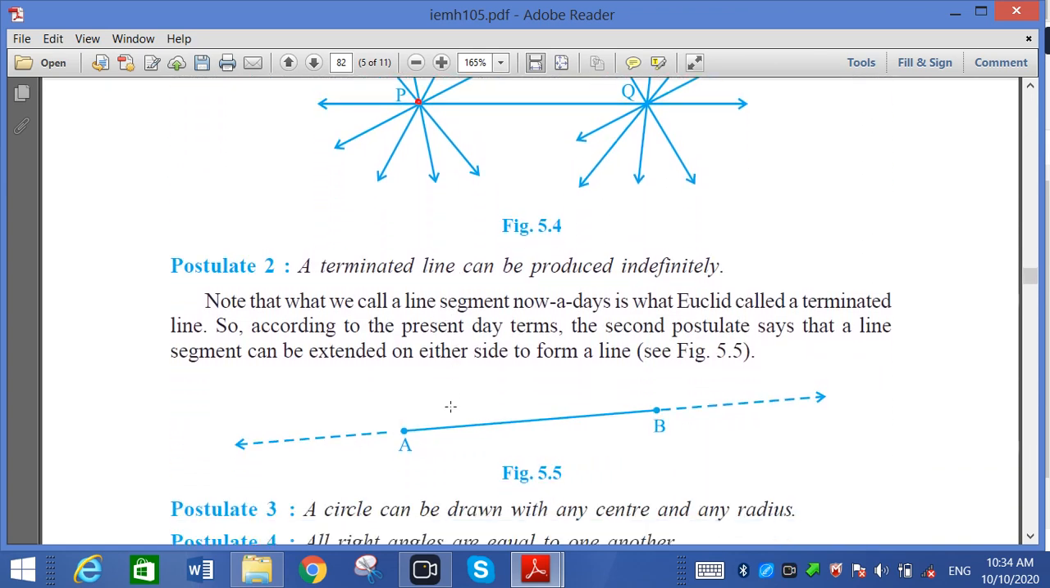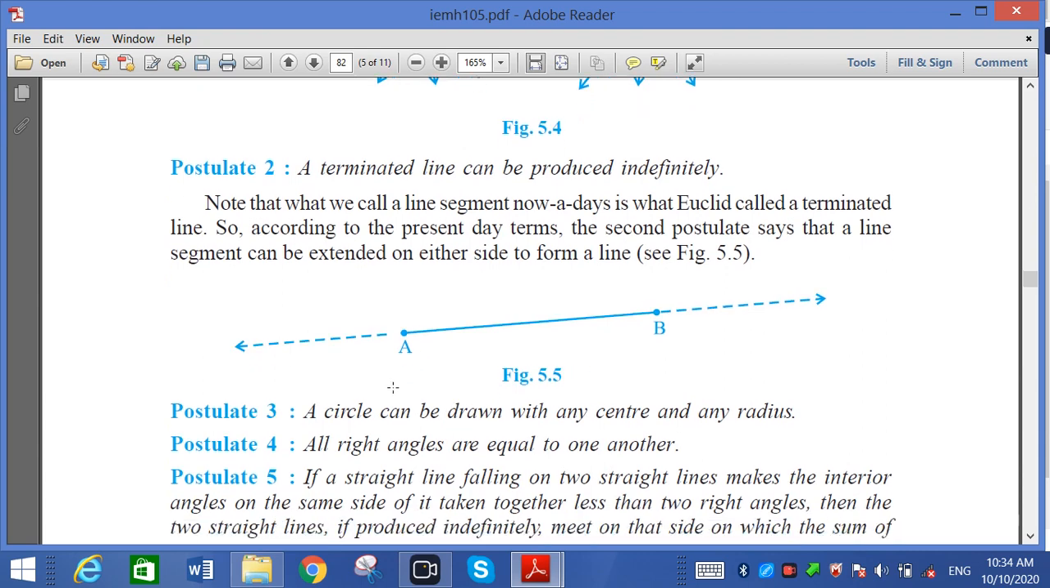Now postulate number 2. A terminated line, that is, one which has an end, is called terminated. A terminated line can be produced indefinitely on both sides. That is not necessary to write. Note that what we call a line segment nowadays, Euclid called a terminated line, meaning it has an end point.